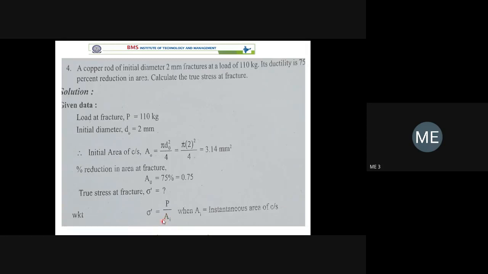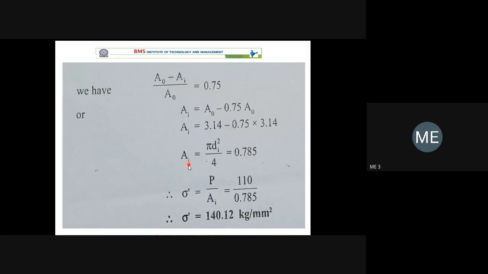I am putting the I, which refers to the instantaneous cross-section area. That is the one formula you have to remember. The remaining part is A_i, the instantaneous cross-section area. Imagine you have applied around 20 kilonewton of load. If we have some arrangement to measure the instantaneous diameter of the specimen, then it is referred to as the instantaneous cross-section area.